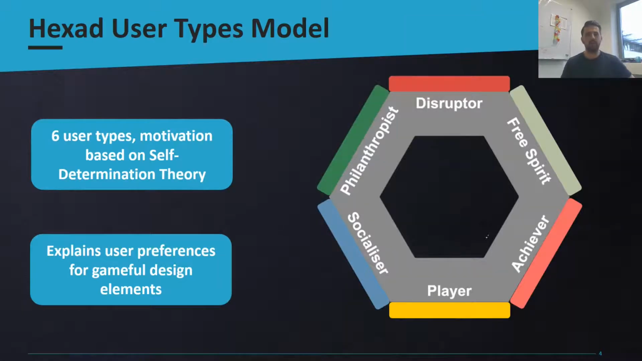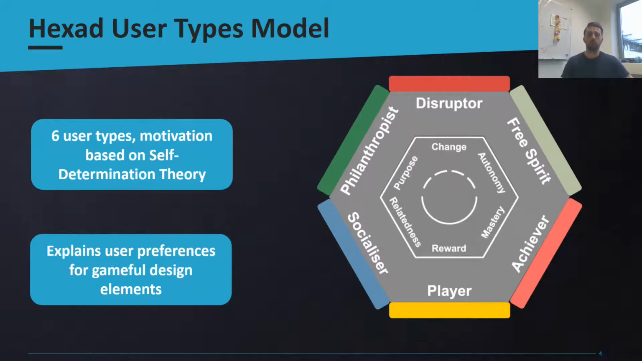Besides different factors such as personality traits or demographic factors, past research has shown that the Hexad user types model is particularly suitable for this purpose. It consists of 6 user types, which differ in their degree to which they are driven by their needs for autonomy, competence, relatedness, and purpose, as defined by self-determination theory. The Hexad model was shown to explain user preferences for Gameful design elements across various domains and thus can be seen as a very suitable tool for personalizing Gameful applications.